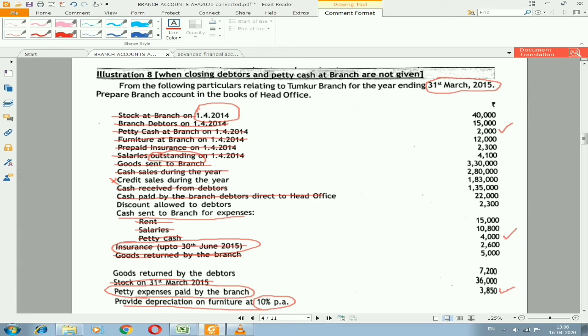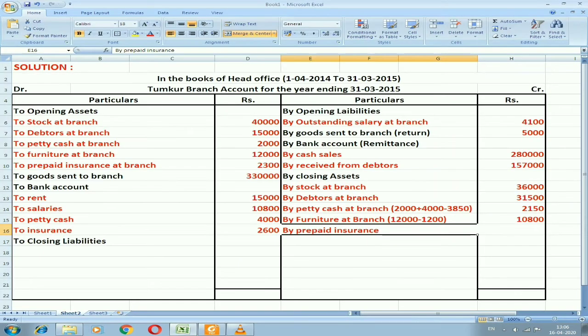Usually we'll consider the balances from 1st April 2014 to 31st March 2015 in this problem, but it is exceeded from that. So whatever the exceeded amount we have, that will be the balance, because they have already prepaid what was supposed to be paid.